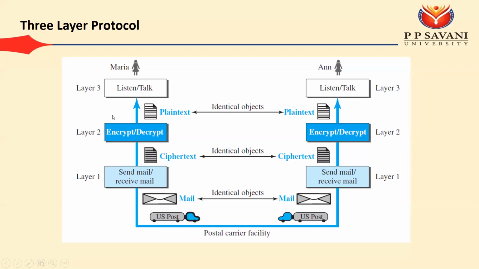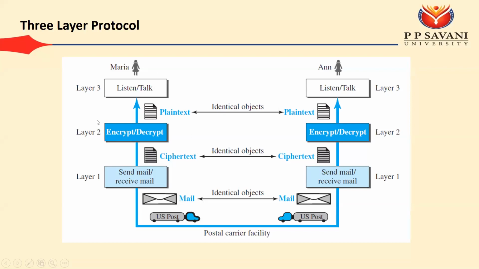In the case of sending and receiving, they are dependent, but in the case of functionalities, they are independent. For example, on layer 2, if you find that encryption decryption is not sufficient for security, you can replace it with something else. You don't need to think about the whole sending and receiving procedure. If there is a problem with the encryption decryption, you need to make changes only at layer 2.